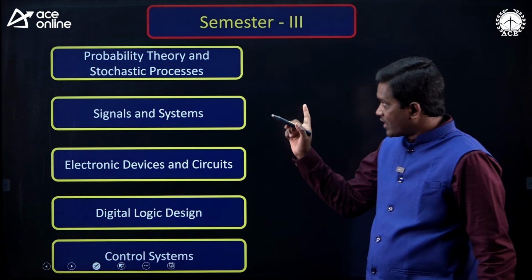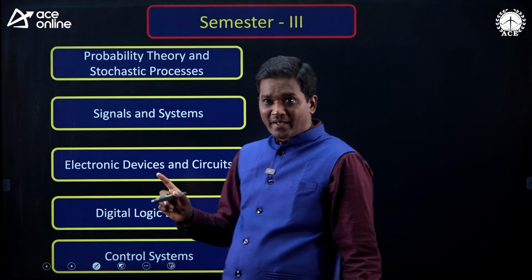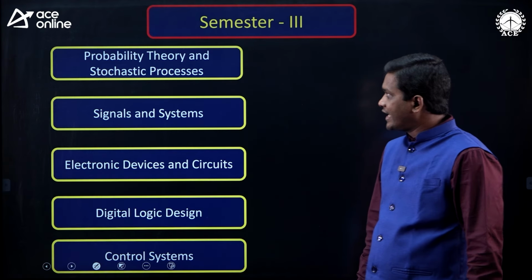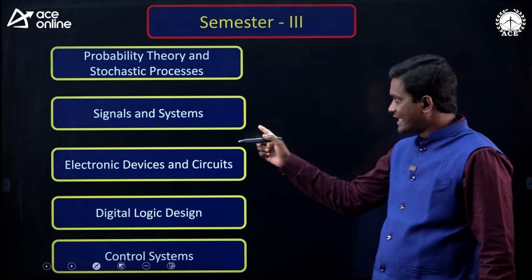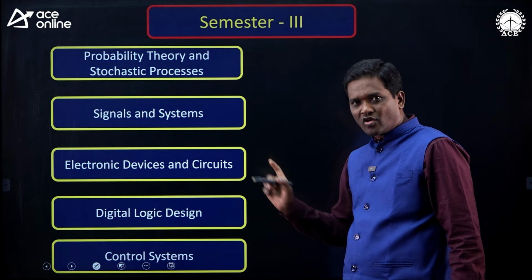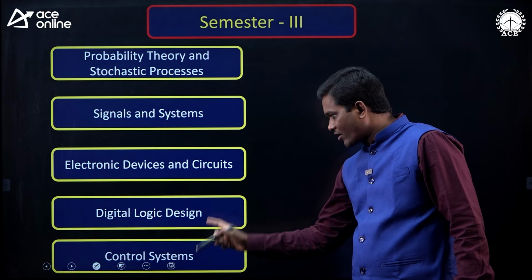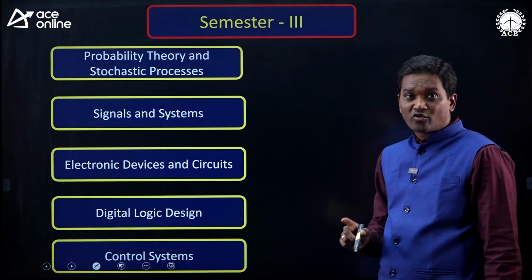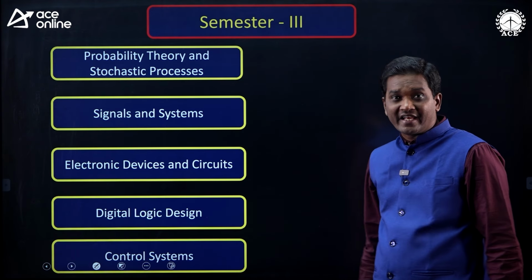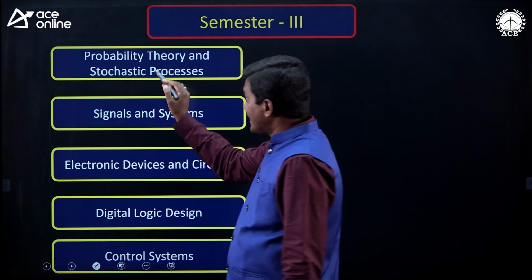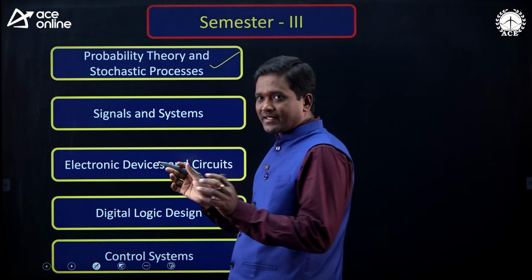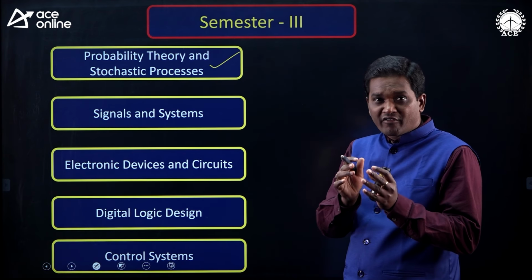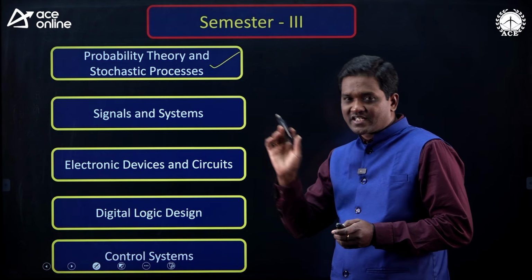Next, semester 3. What are the subjects you have? Probability theory and stochastic process, signals and systems, EDC (electronic devices and circuits), digital logic design and control systems. What are the topics you have to focus on in probability theory and stochastic process? In this subject, a few topics are there in the mathematics syllabus and a few topics are there in the communication subject also.